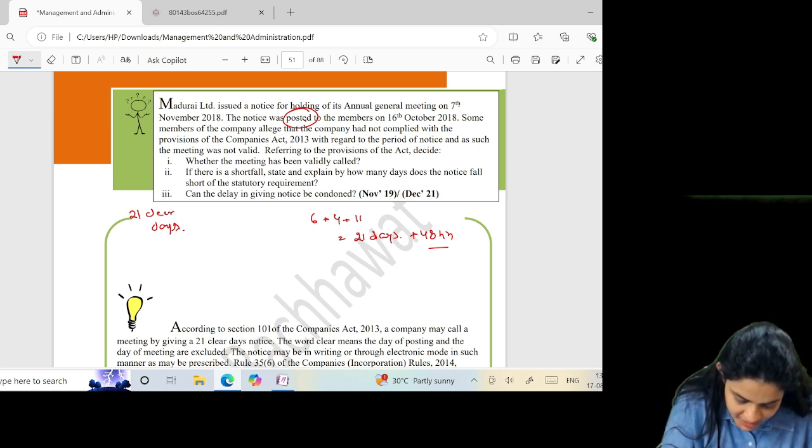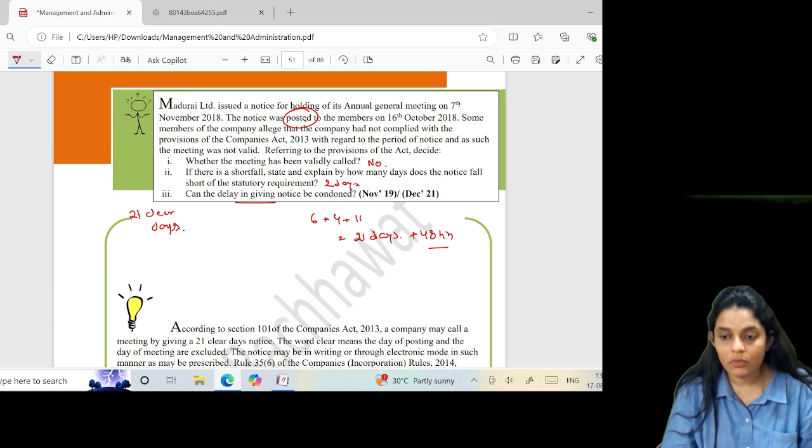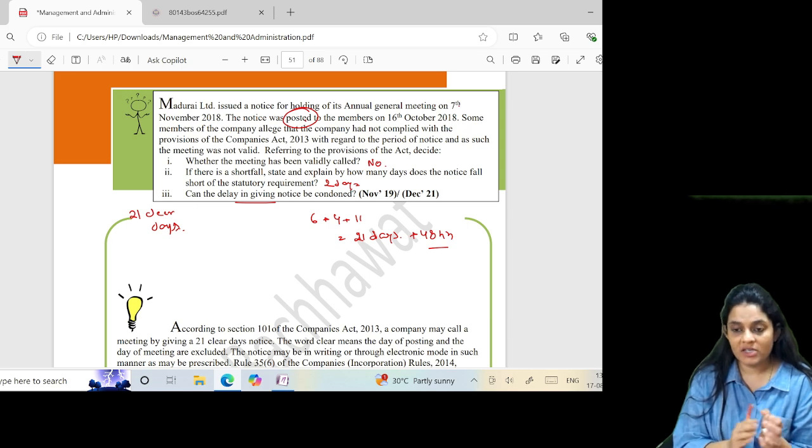So was the meeting validly called? No. If there is a shortfall, state how many days. It is short by 2 days or 48 hours. Can the delay be condoned? Yes. In case of an AGM, 95% of the members entitled to vote should agree.